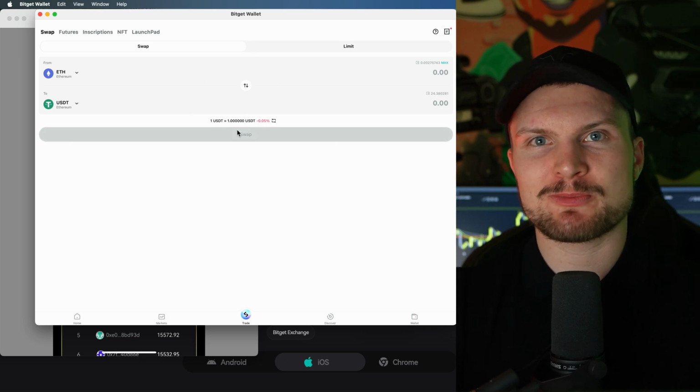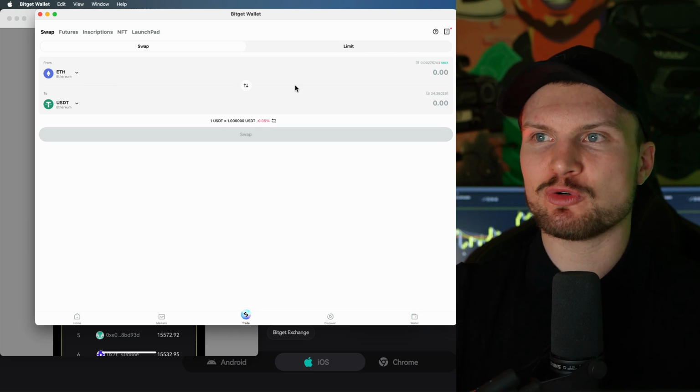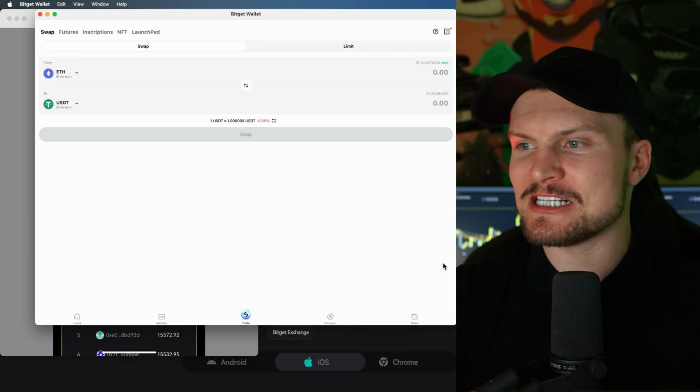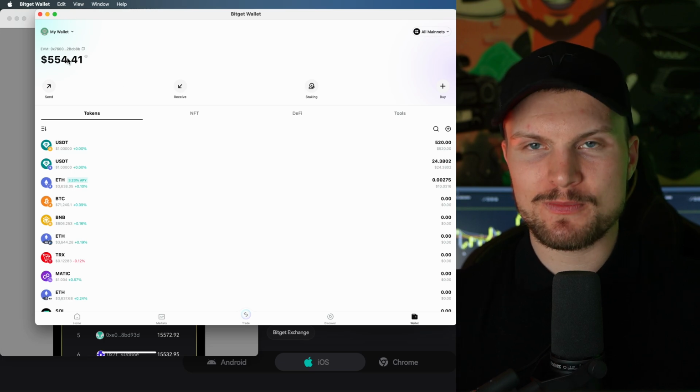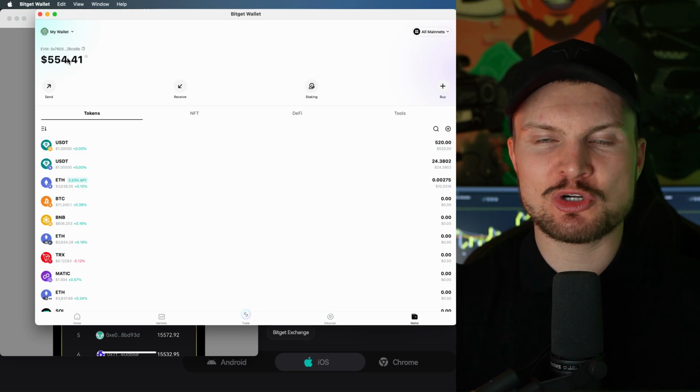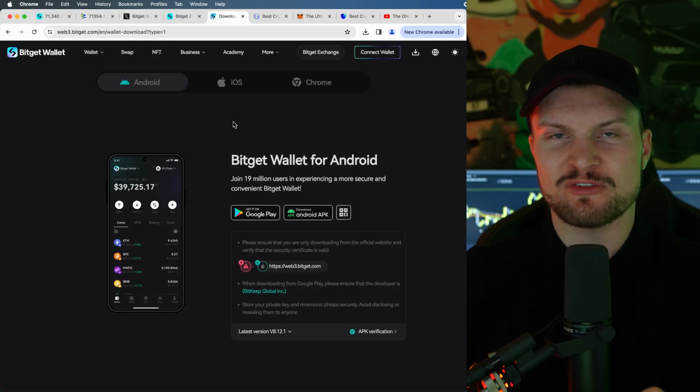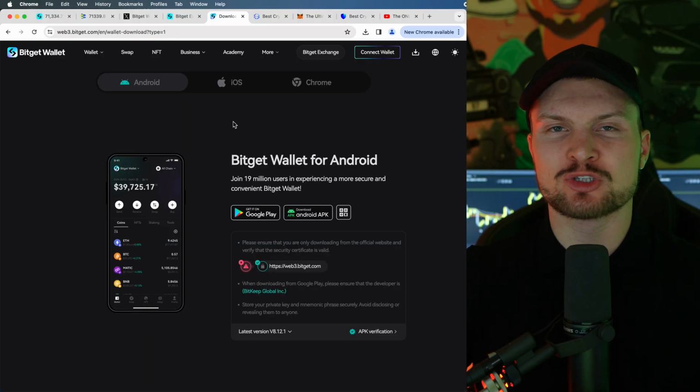So first way is by inviting people. Second way is by doing swaps. And the third way is by simply holding tokens as I have right now here in this wallet. So for example, if you have crypto holdings, I recommend you to have many wallets anyway. The main purpose of having this wallet is just to diversify your crypto holdings.